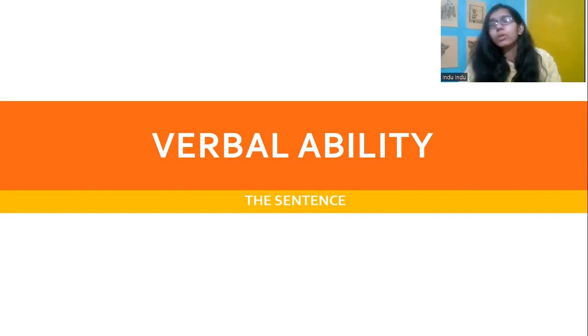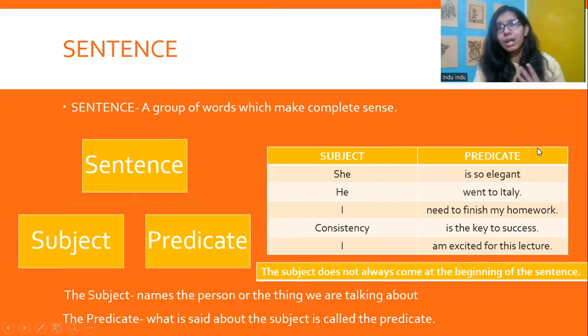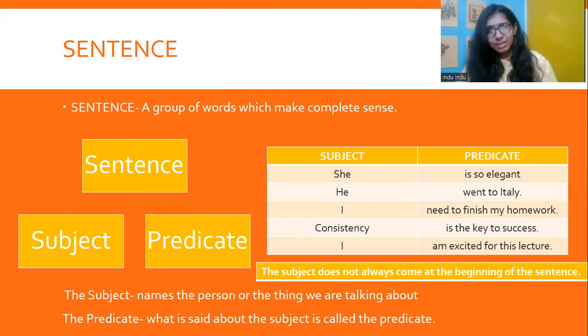We would be starting with our first module, verbal ability, and our first topic, the sentence, which is the most basic topic of English language. The sentence is actually a group of words that express a complete thought. So it is evident that we can't read each other's minds or eyes. So we do need a group of words to express our thoughts. So a group of words which express our thought and make complete sense are called the sentence.